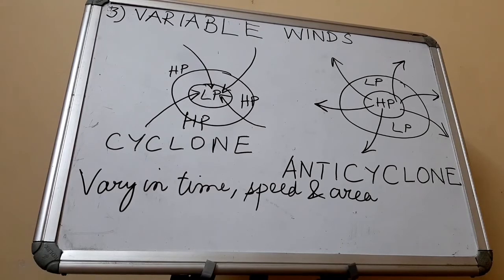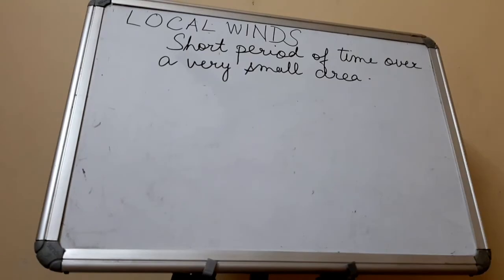Then we move on to the next set of winds, that is local winds. The characteristics of the local winds are that these winds blow for a short period of time over a very small area. I have already given you the examples of local winds in the classification of winds. So please refer to that video for the examples of local winds.